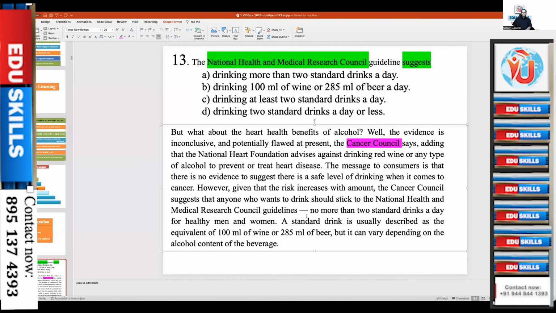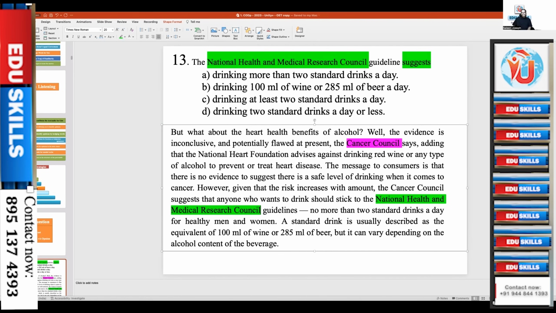Suddenly you have to find out that name, where the National Health and Medical Research Council is. So immediately you can go and locate where the name is. And I said there is a contrast. This also speaks of the skill assessed, which is contrast.